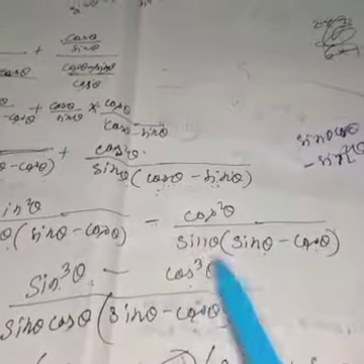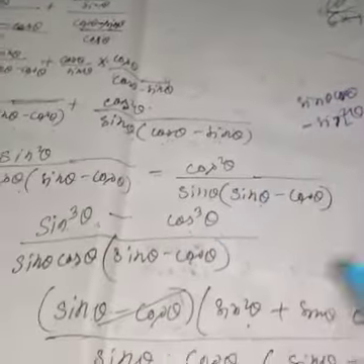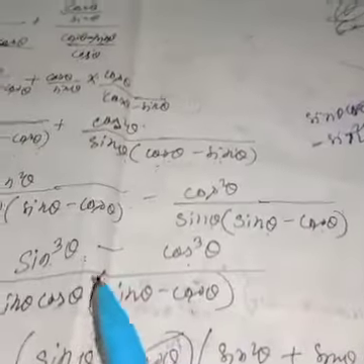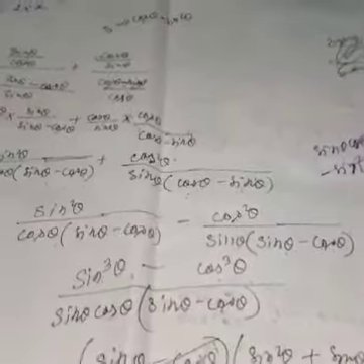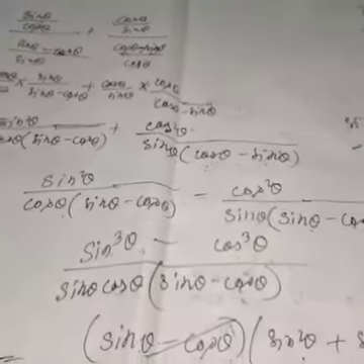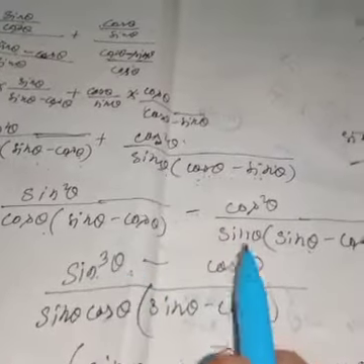Similarly, if you divide by this, then this cos theta will multiply with cos square theta, cos cube theta. Okay, and this one left. Now sin cube theta minus cos cube theta. So try to remember, because you need to simplify. Now we are having this stage. Here you can see sin cube theta minus cos cube theta.